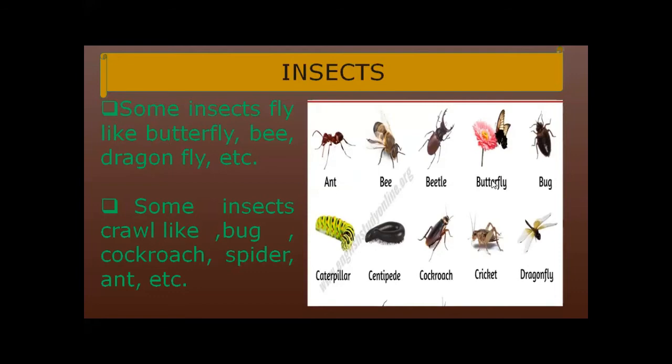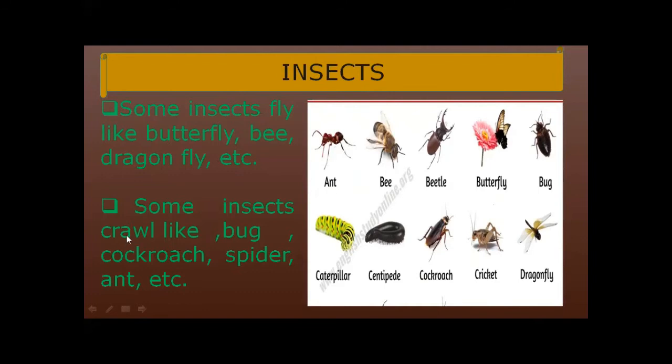Here is a butterfly, and a butterfly is a flying insect. Insects are small animals, and some insects can fly, and some insects can crawl.